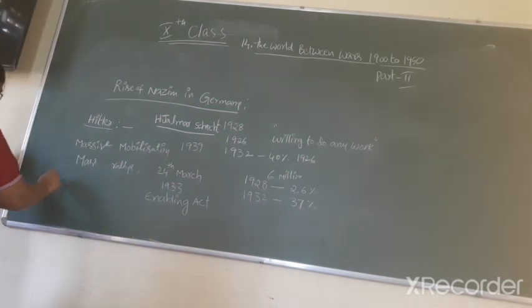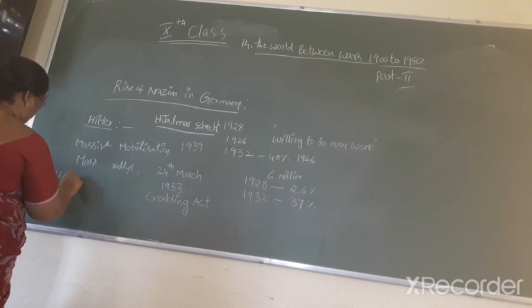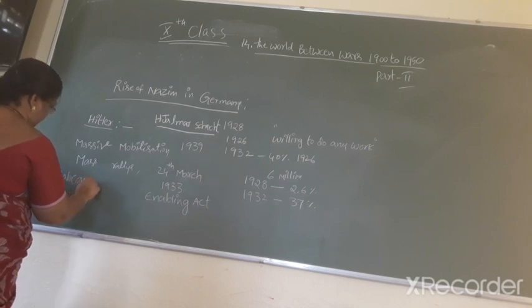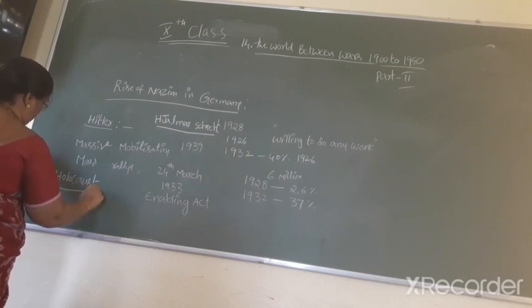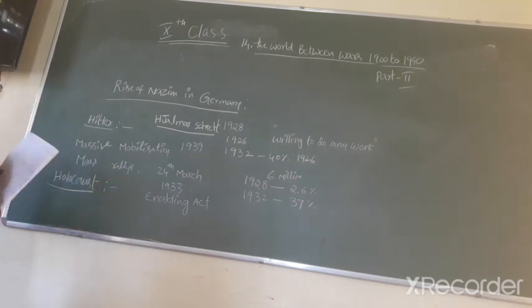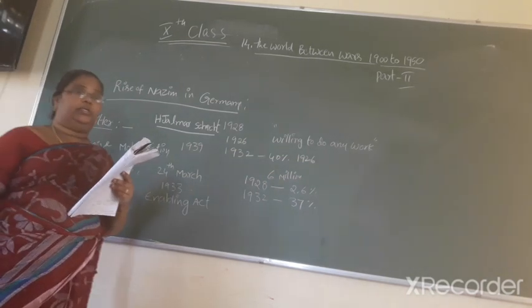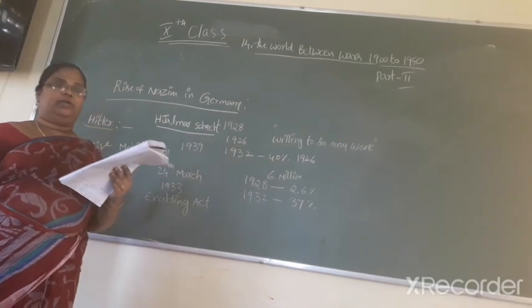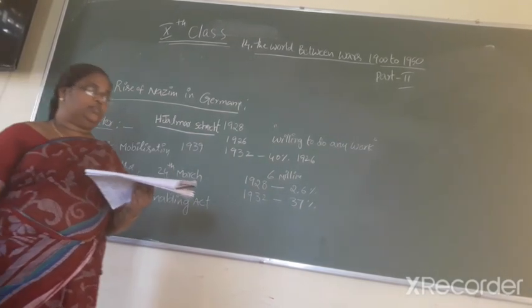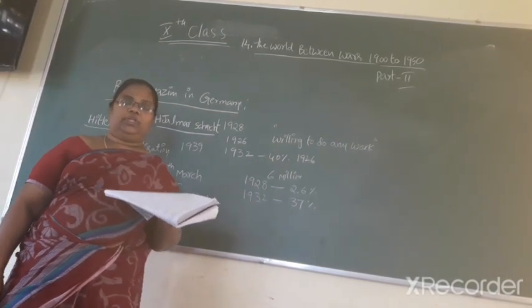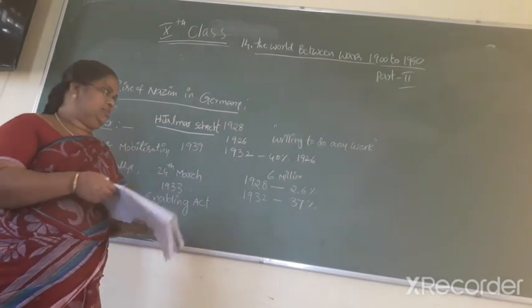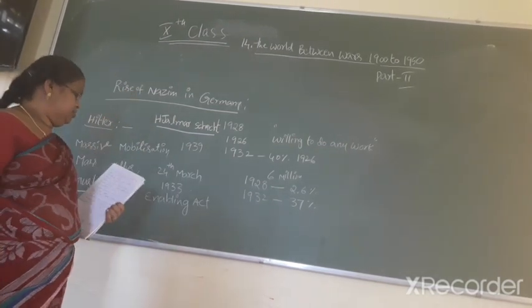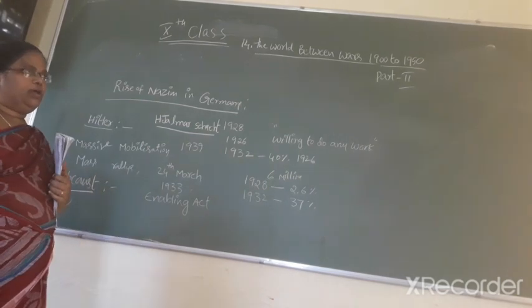The Holocaust. What is the Holocaust? The Nazi regime started to build racial supremacy by mass extermination of minority communities. This is the Holocaust, Germany in World War II.